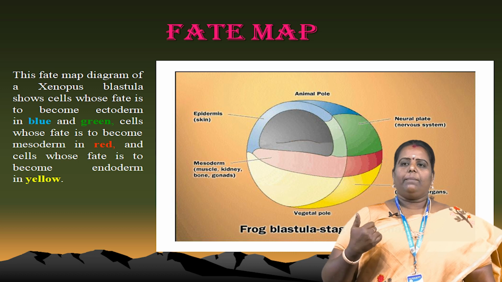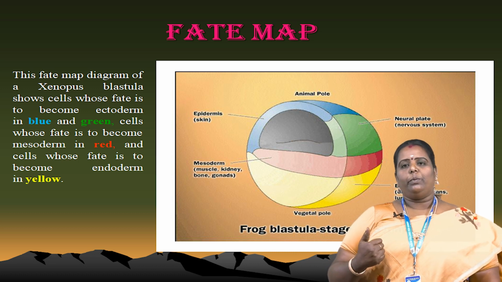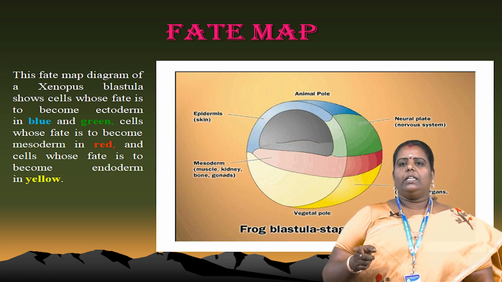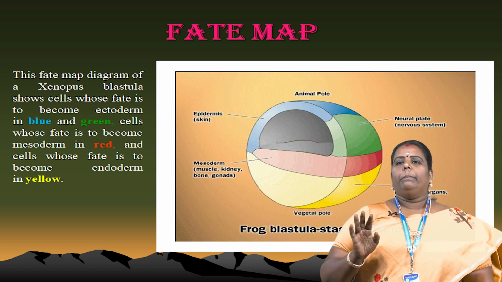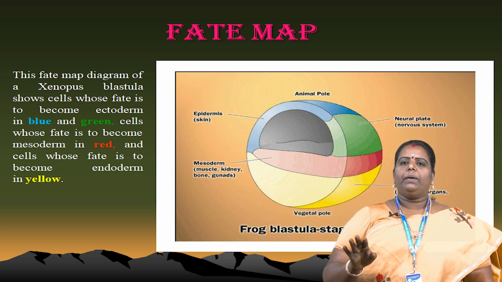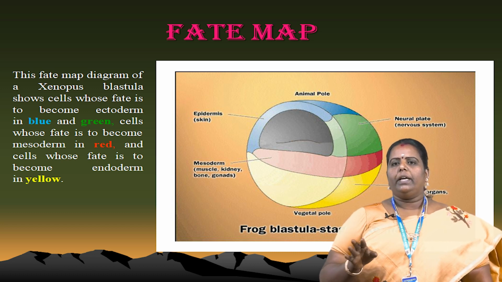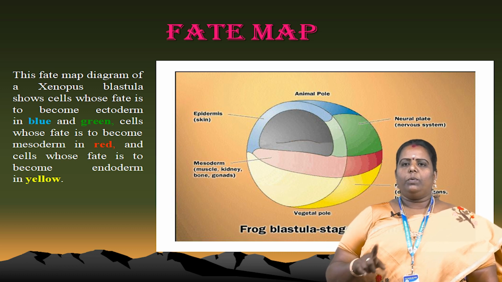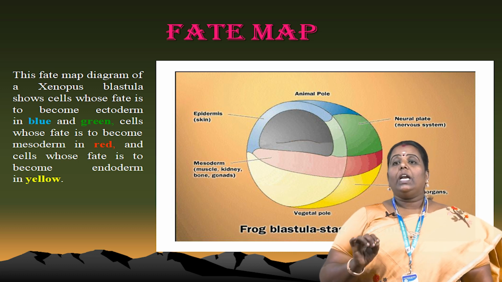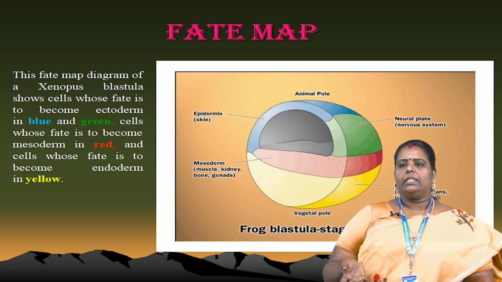The upper layer is called the animal pole, the lower layer is called the vegetal pole. The blue and green cells are fated to become mesoderm, and the red cells are fated to become endoderm.